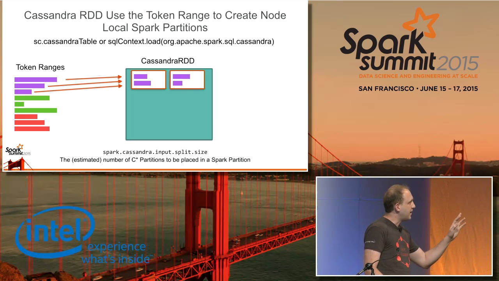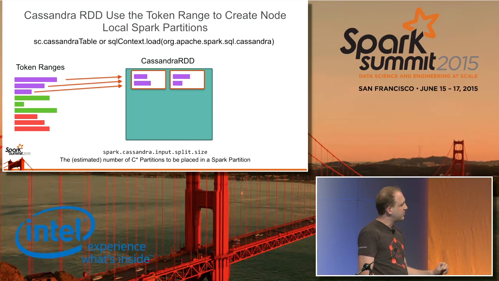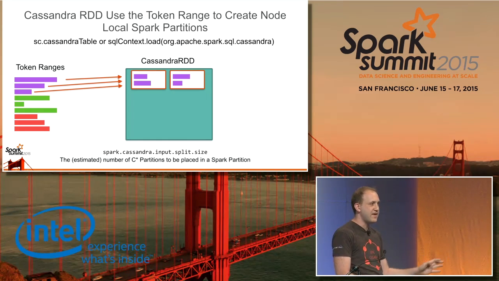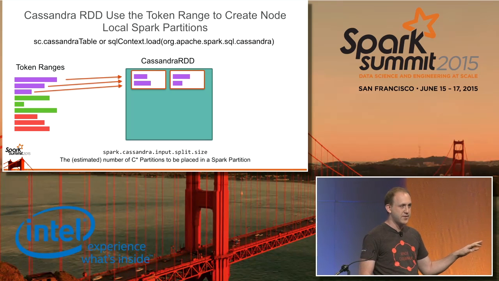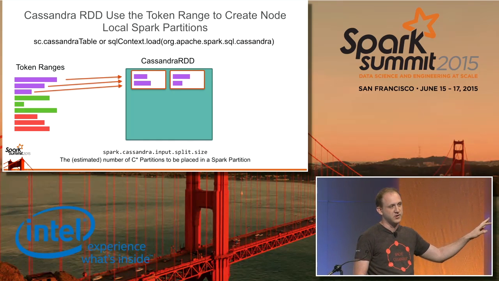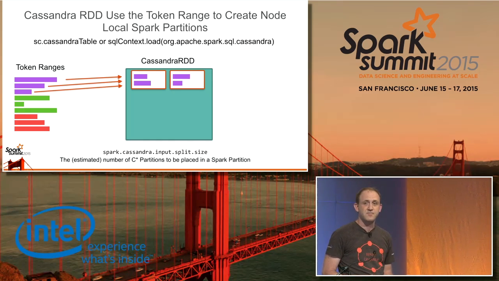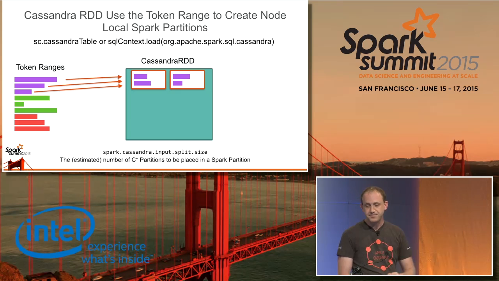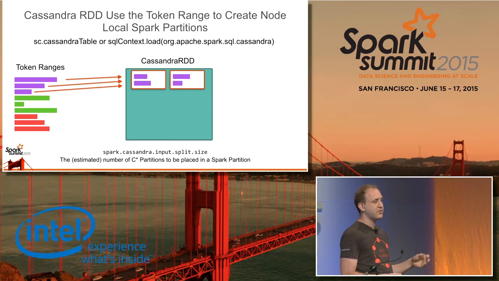Now, the way we break up these ranges into Spark partitions is based on the Spark Cassandra input split size. So this basically says how many live tokens would we like there to be within a single Spark partition. And I'd like to note this is an estimate. We aren't actually able to do the true count without actually reading all the data. But this is basically as close as we can get. So we'll continue doing this for each node.